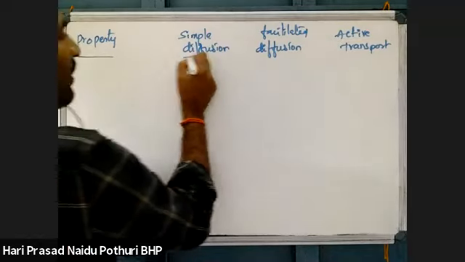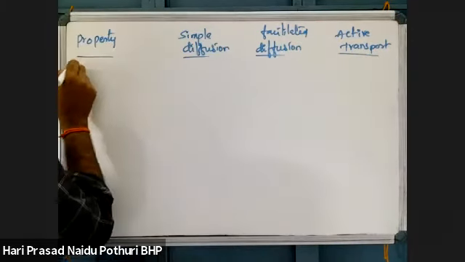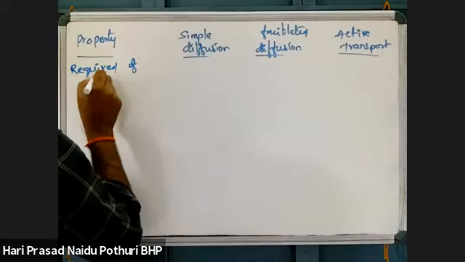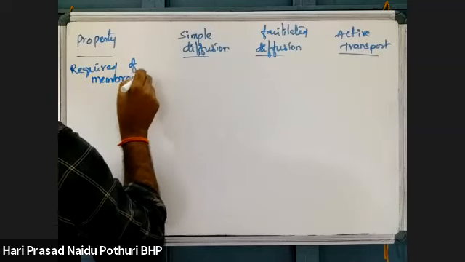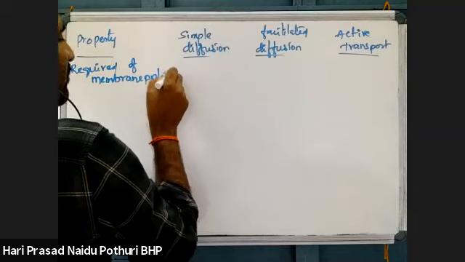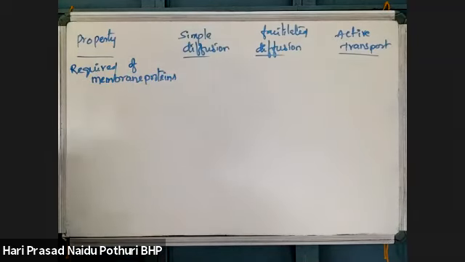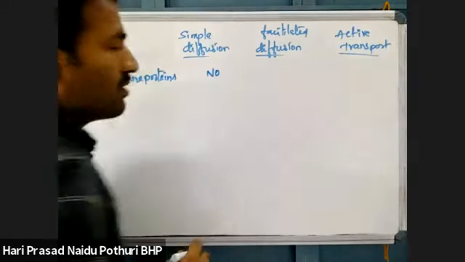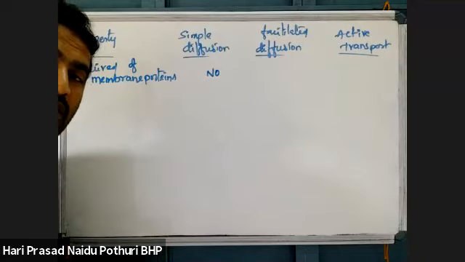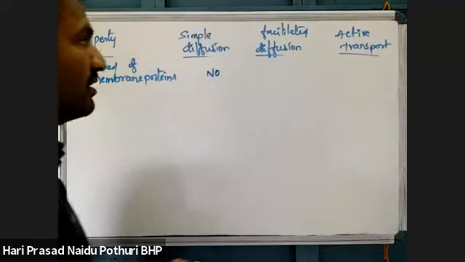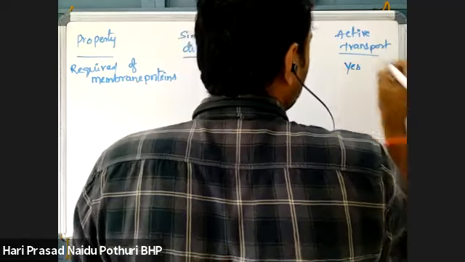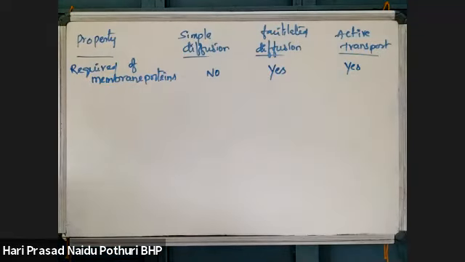And see here, the requirement of membrane proteins. Membrane proteins means carrier proteins. For simple diffusion, there is no requirement of membrane proteins because it is taking place along the concentration gradient. For facilitated diffusion, membrane carrier proteins are required and active transport also needs membrane carrier proteins.